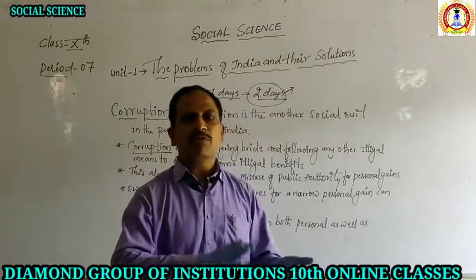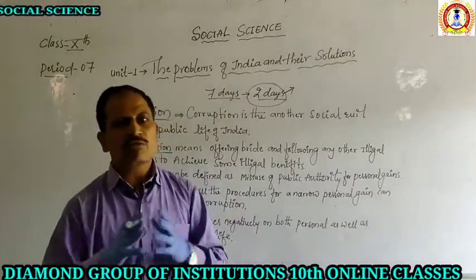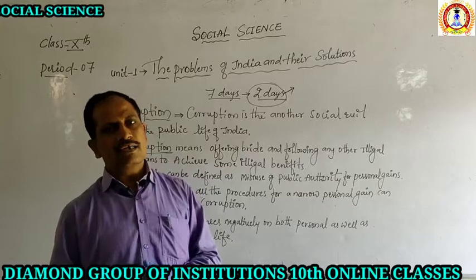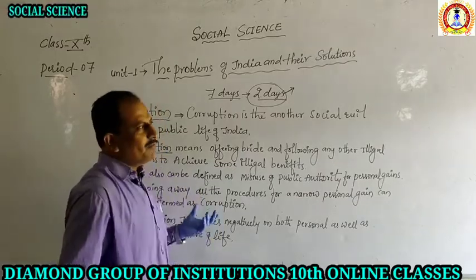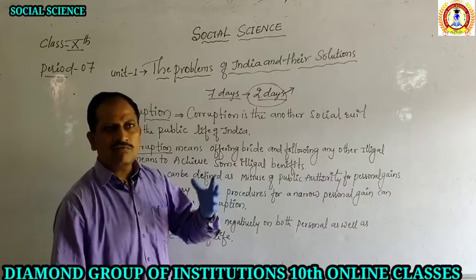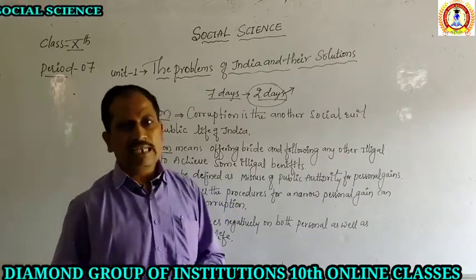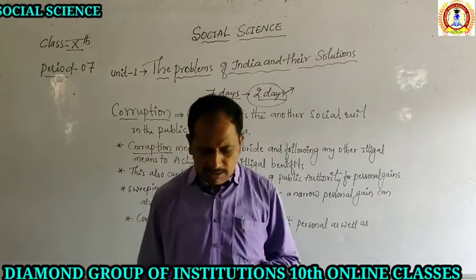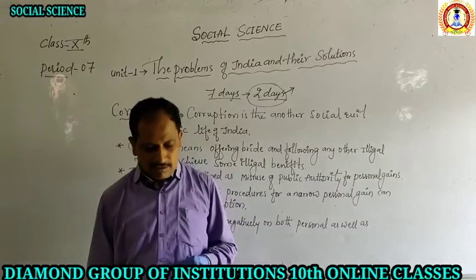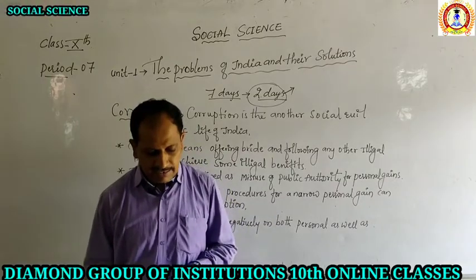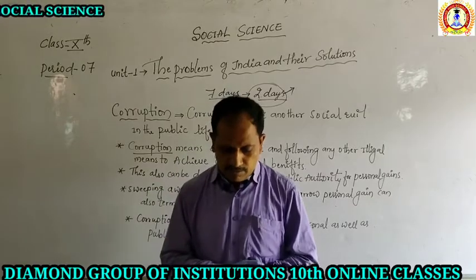We find both import and export without the permission of the government. Those are called corrupted goods. These types of things we see not only in the country but also at the international level due to corruption. So international changes are also found in India due to the rise of these problems.